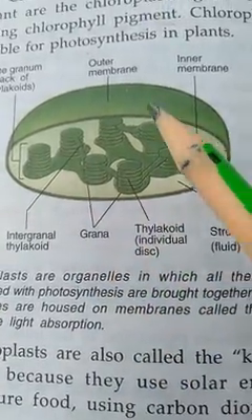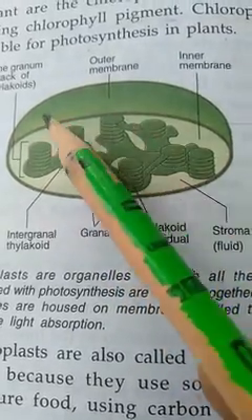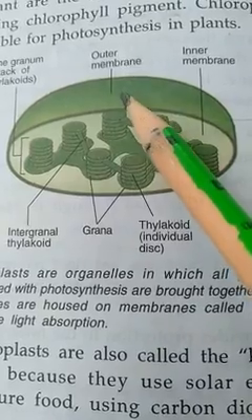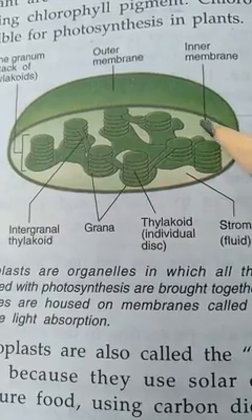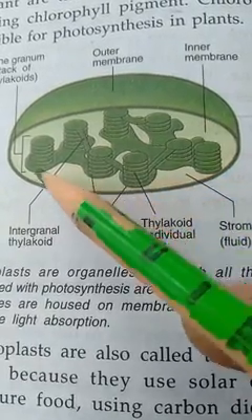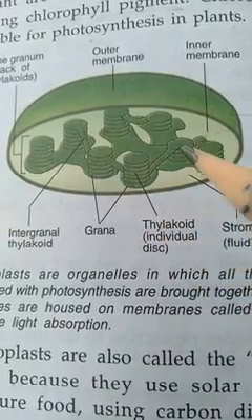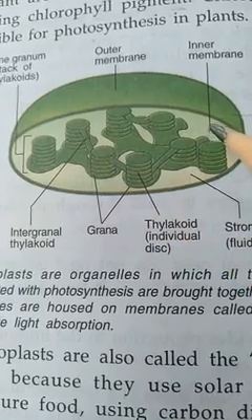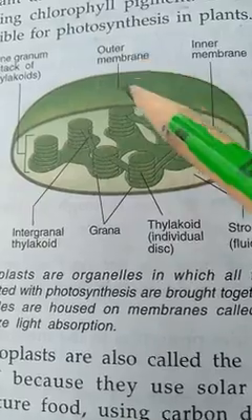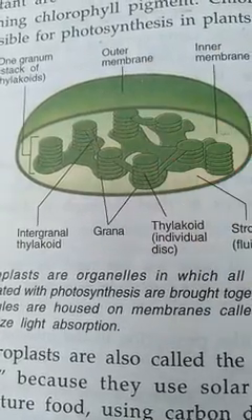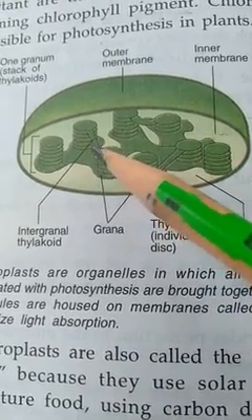This is the structure of the chloroplast. This layer you are seeing is the outer layer of the chloroplast, and this is the inner layer of the chloroplast. Here you are seeing structures like grana, thylakoid, etc. These structures are present in the inner membrane, but in the outer membrane there is no structure present. Okay, now come inside the inner membrane and see the structure.